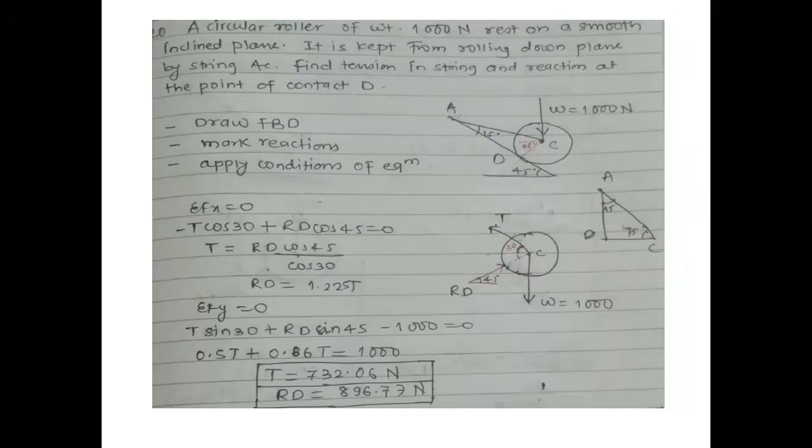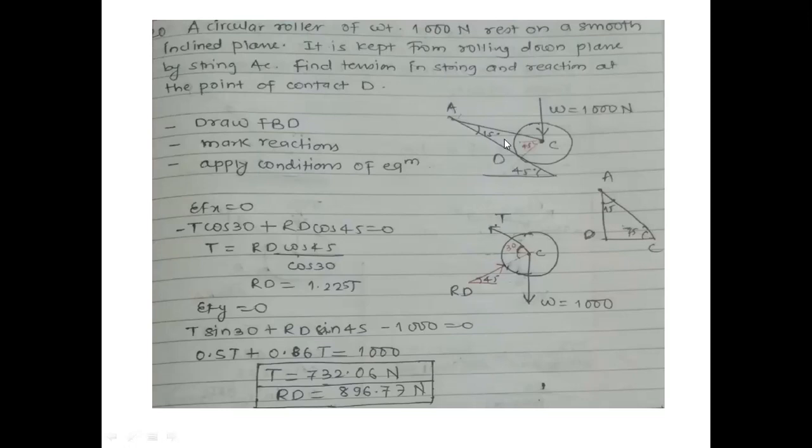First job is to draw the FBD, free body diagram, then mark reactions, apply conditions of equilibrium. Then summation Fx equal to 0. Here PD is there. Sphere C is there. W will act downward. RD will be the reaction from the surface. If your surface is inclined by theta degree, then the reaction will be inclined with the horizontal by 90 minus theta degrees. Here the surface is inclined by 45 degrees, so your reaction RD will be inclined by 90 minus 45, which is nothing but 45.